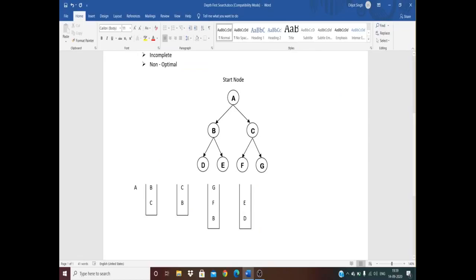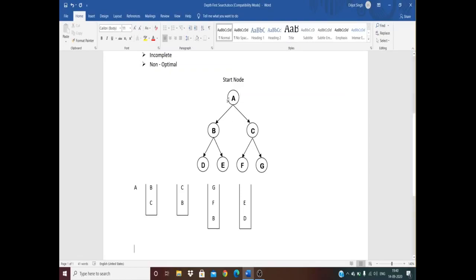So if there is any other node, then we'll first traverse E, and if there is any other node after E, then we'll process it, or we'll backtrack, and we'll finally go to our node D. So we'll pop out E, and last we have the node D. This is one of the possible DFS sequences, and we can follow it in any way.